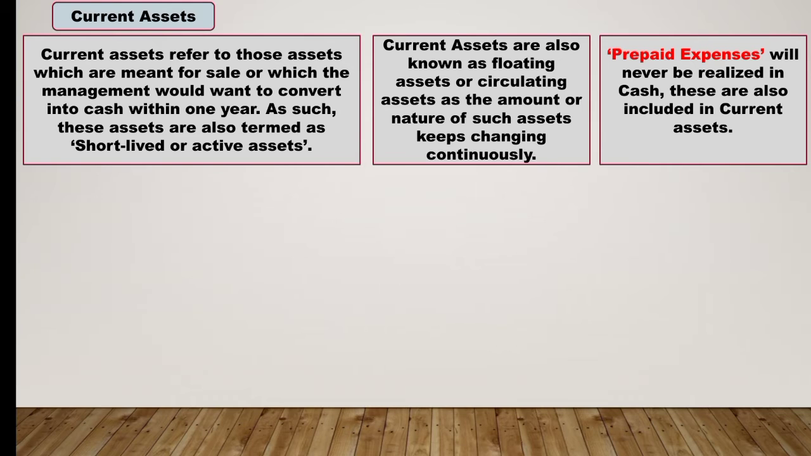So within 1 year we can get the benefit of all the prepaid expenses which we have paid in advance. That is why it is considered as current asset, because we are getting the advantage of prepaid expenses within 1 year. Anything which can be converted into cash within a period of 1 year is considered as current assets, or the benefit which we are getting within 1 year is also considered as current assets.